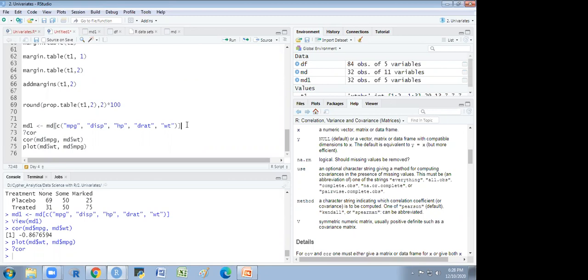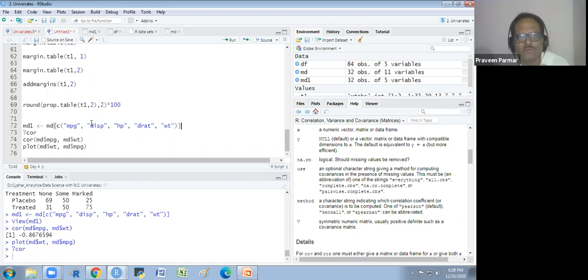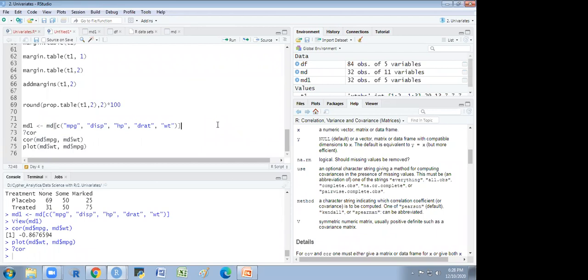There should be double bracket, right, doctor? No, it is one square bracket and then there is a round bracket inside that. Oh, I just missed that square bracket.